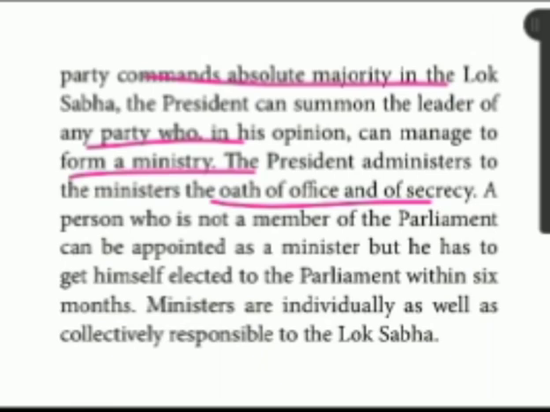Ragasiya Kapu Pramanam. Okay, so those things only are given here: the oath of office as well as secrecy. A person who is not a member of the parliament can be appointed as a minister.